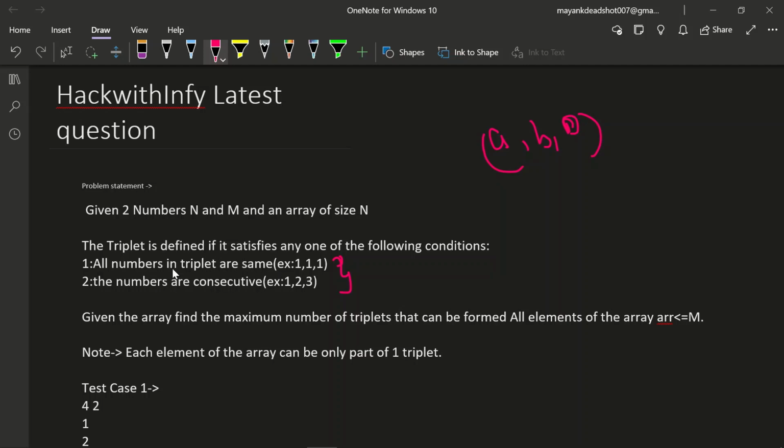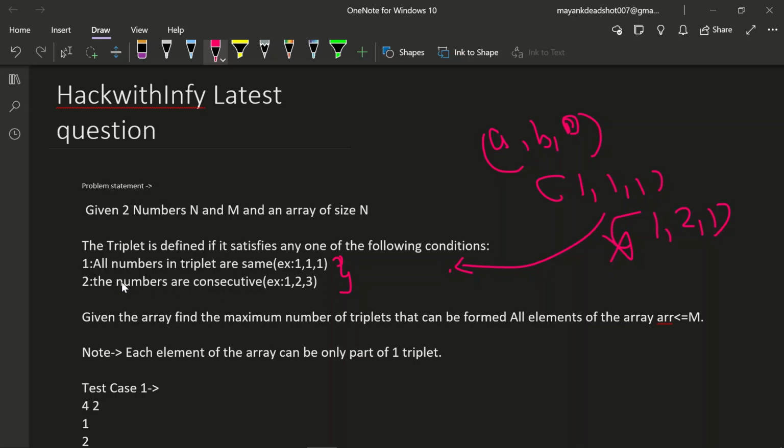All the numbers in the triplet are the same. The first condition is that all the numbers should be the same. Let me tell you that if a triplet has 1 1 1, then it satisfies the first condition because all the elements are equal. But if it is 1 2 and 1, it will not belong to the first condition, so it will not satisfy the triplet condition given in this question.